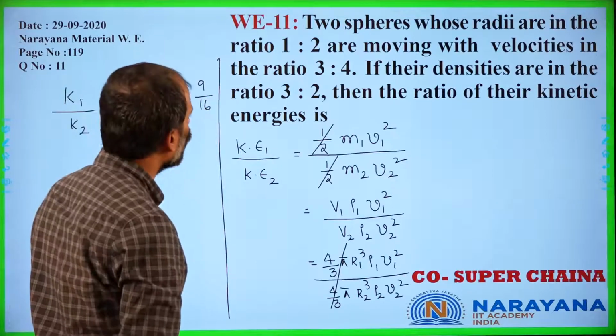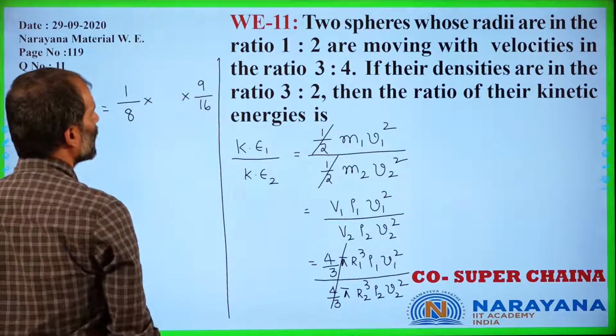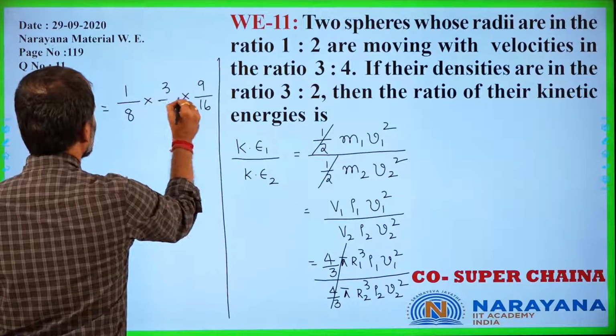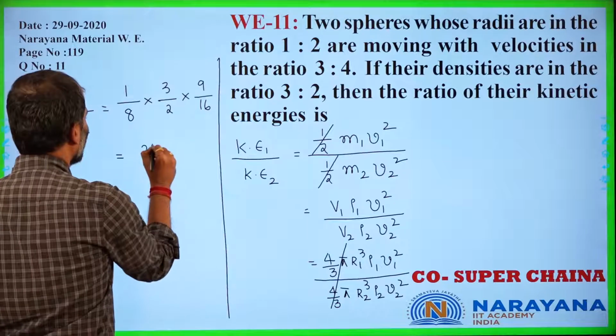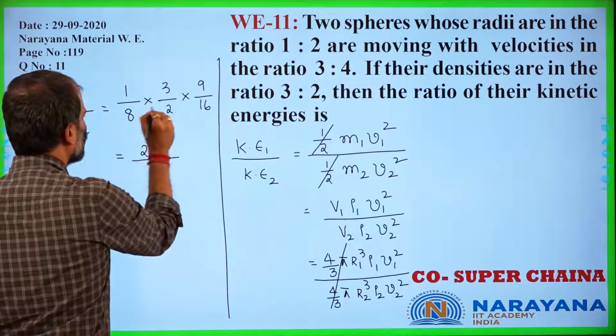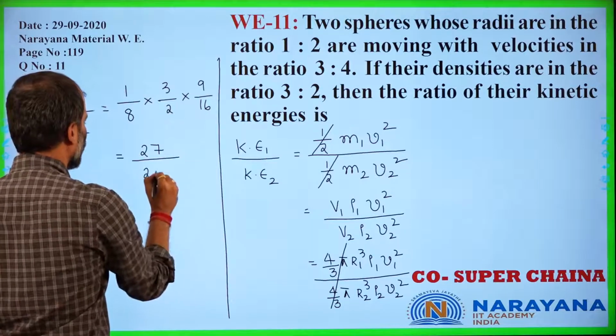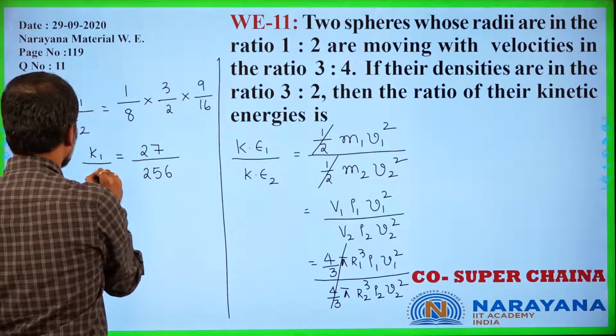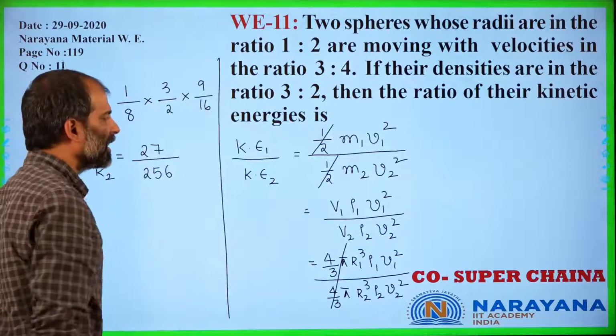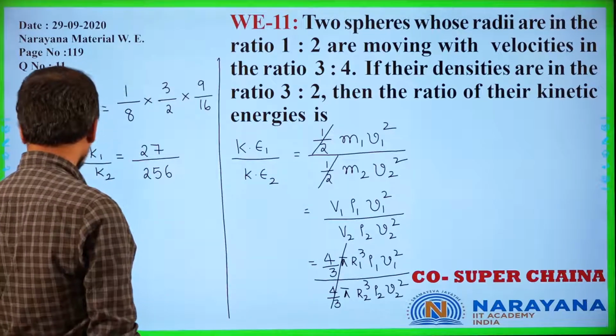And rho 1 by rho 2, densities are in the ratio 3 is to 2. So it is 27 upon 8 times 16, 2s are 16, 16 is 256. It is the ratio of the kinetic energies, right?